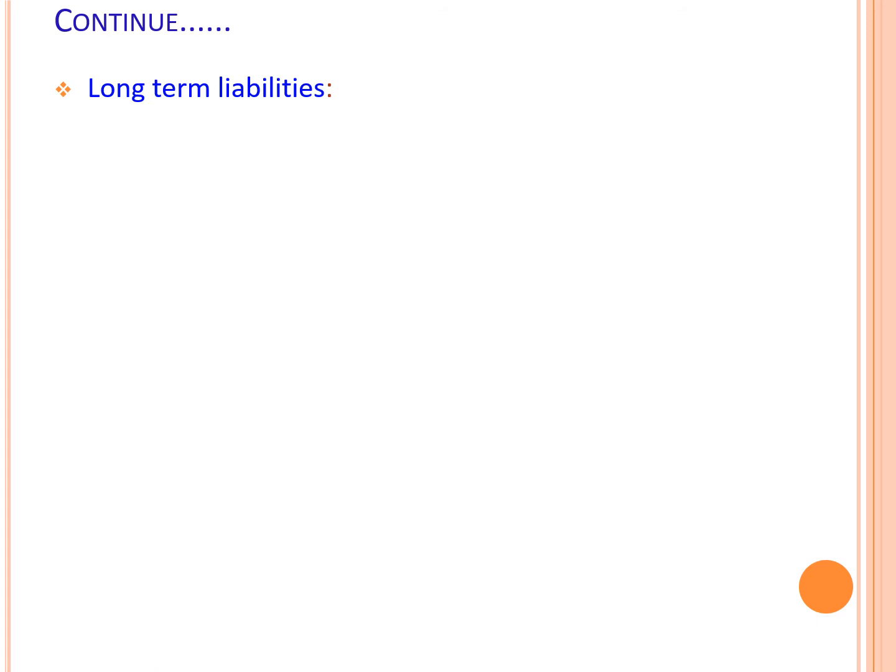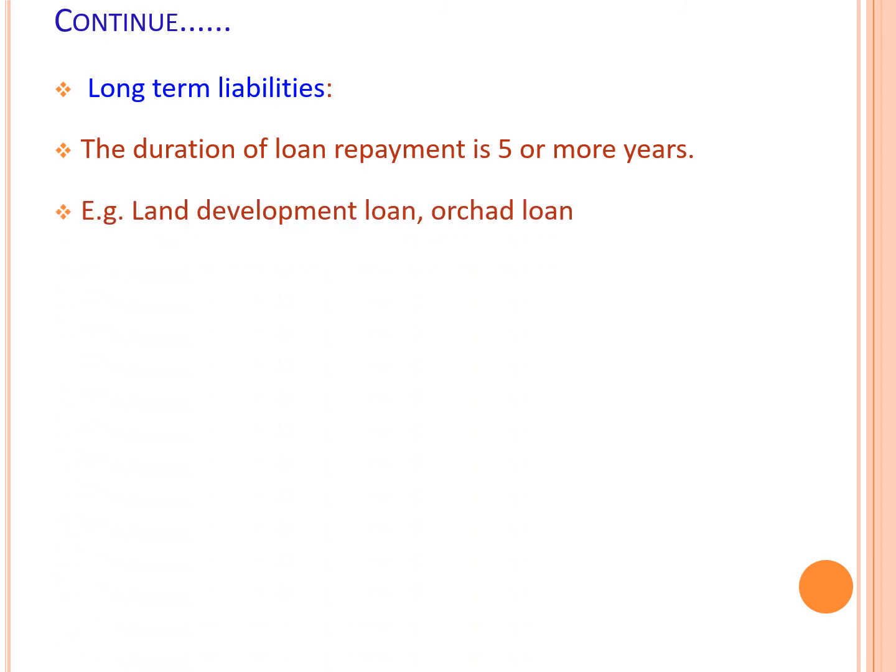Then next is long-term liability. The duration of loan repayment is 5 or more years. This loan we have to repay within 5 or more years. Such a liability is called a long-term liability. For example, land development loan, orchard loan.